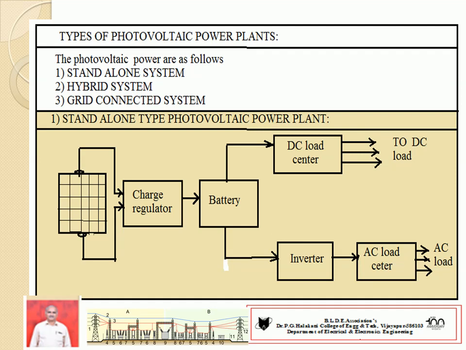Very fine. Then we have to discuss types of photovoltaic power plants. There are mainly three types: number one, stand-alone system; number two, hybrid system; number three, grid-connected system. For your purpose, you have to understand number one very properly, where the different types of units come in, and what the flow of energy is with respect to block diagrams. You practice one, later on the second one.